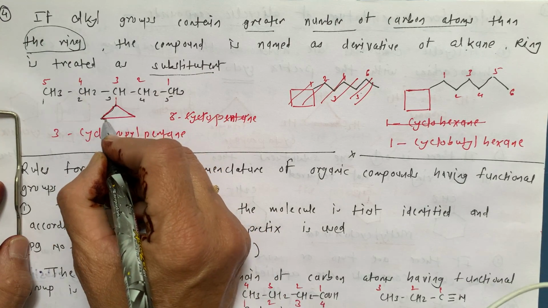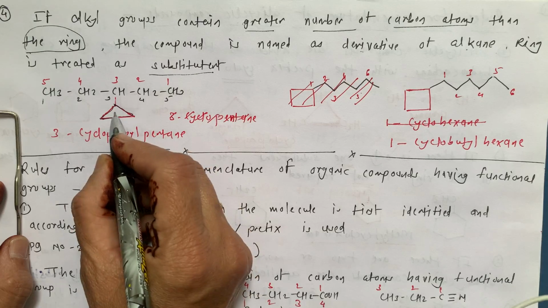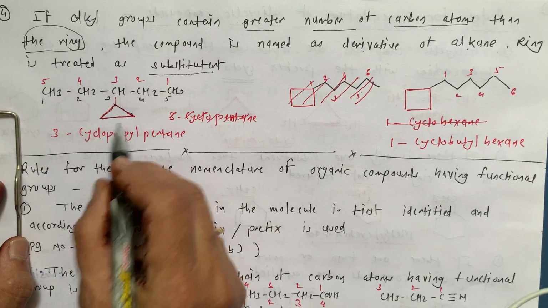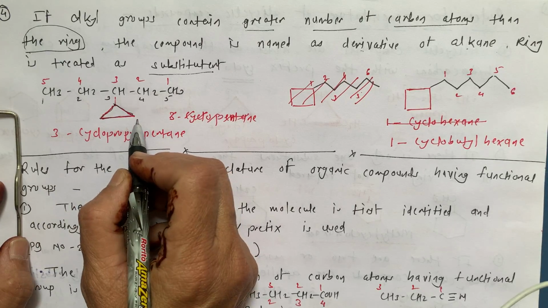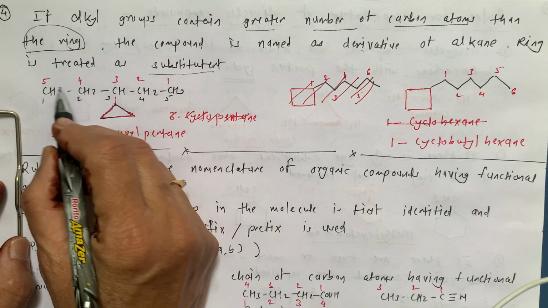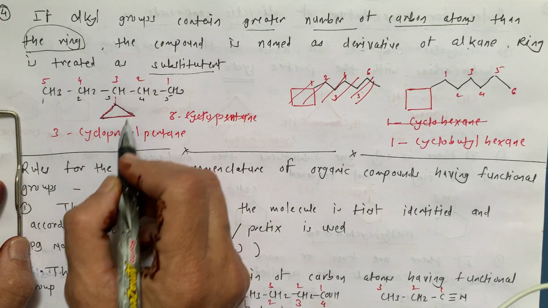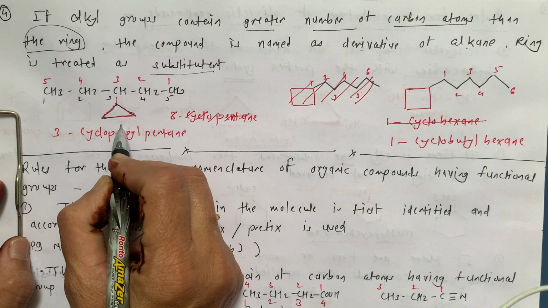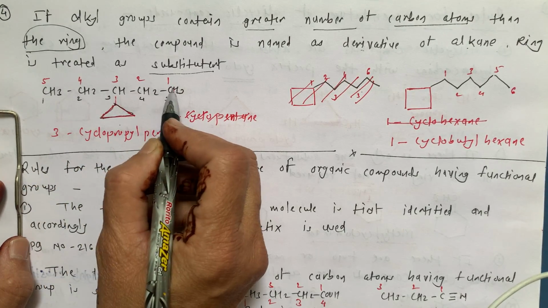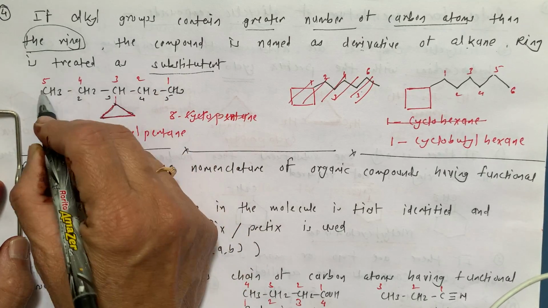See, this is a ring, but how many carbon atoms in the ring? 1, 2, 3. So this is a cyclopropane ring. But now this chain or this alkyl group has a greater number than the cyclopropane, 1, 2, 3, 4, 5, or if you start from here 1, 2, 3, 4, 5.